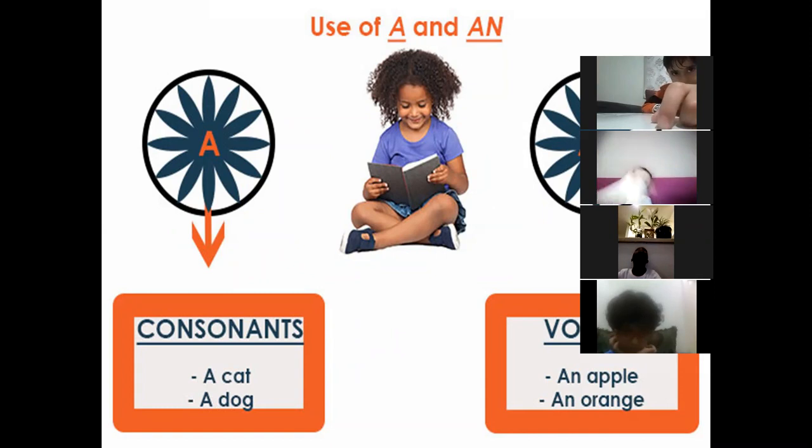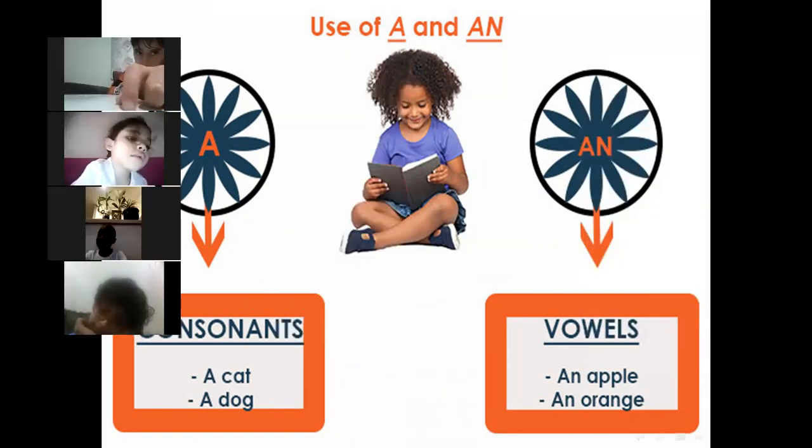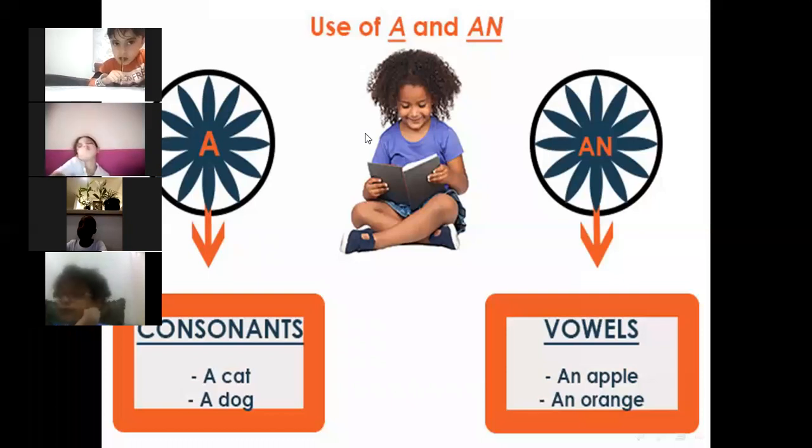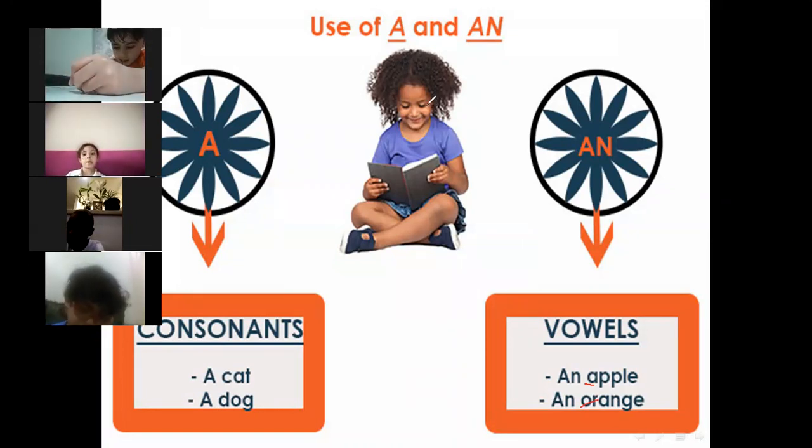But how do we know which one we should use? Should we use a or an? You should know that. We will use an before the words that start with a vowel letter. What are the vowel letters? What are the vowel letters, grade 1? I will unmute you to tell me what the vowels are.